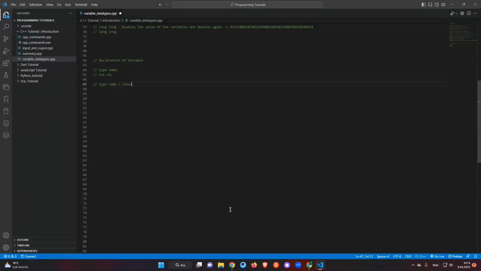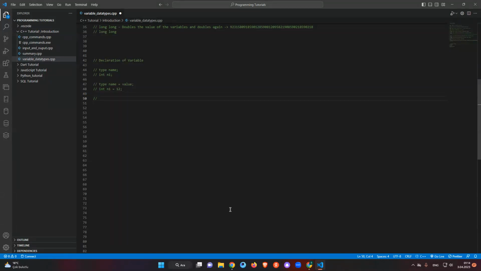In this case we can indicate the value. We can say integer number 1, and the value is 12. Type is integer, name is n1, value is 12.